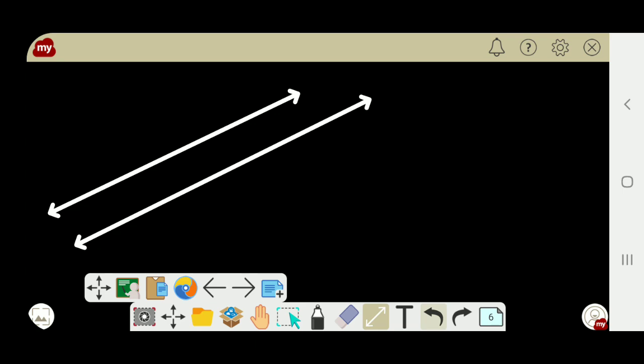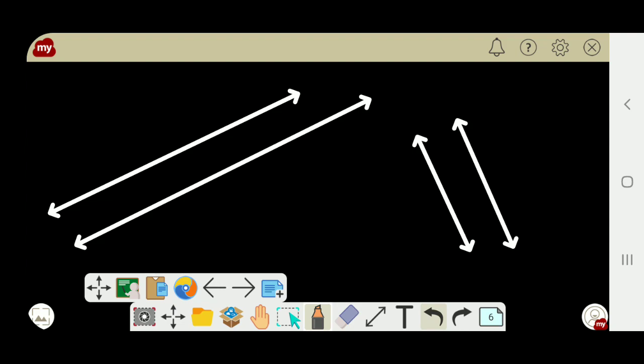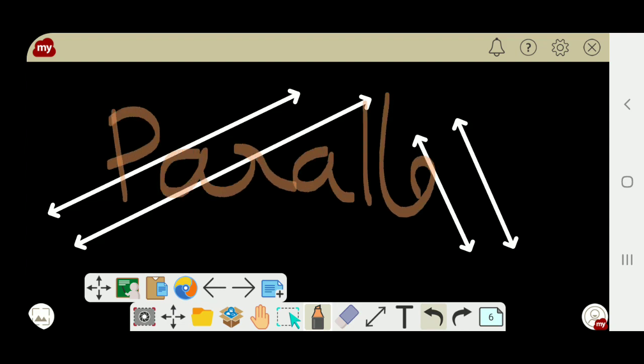If you continue in both directions, surely it won't intersect. Such lines are called parallel lines. If the lines are not intersecting, such lines are called parallel lines.